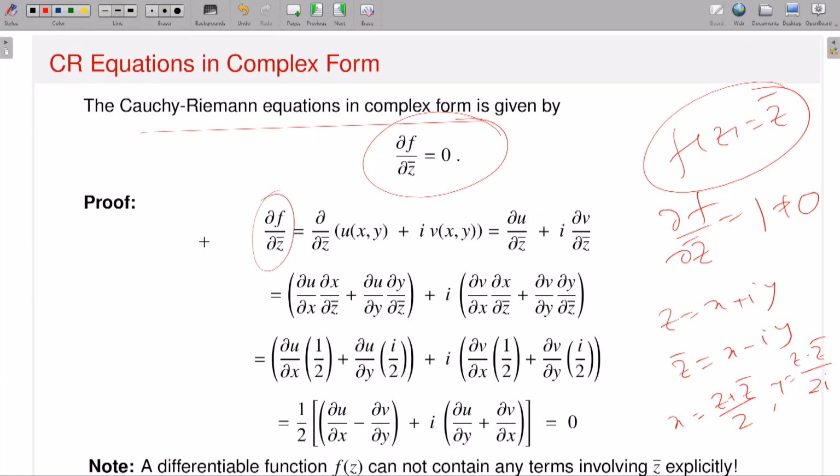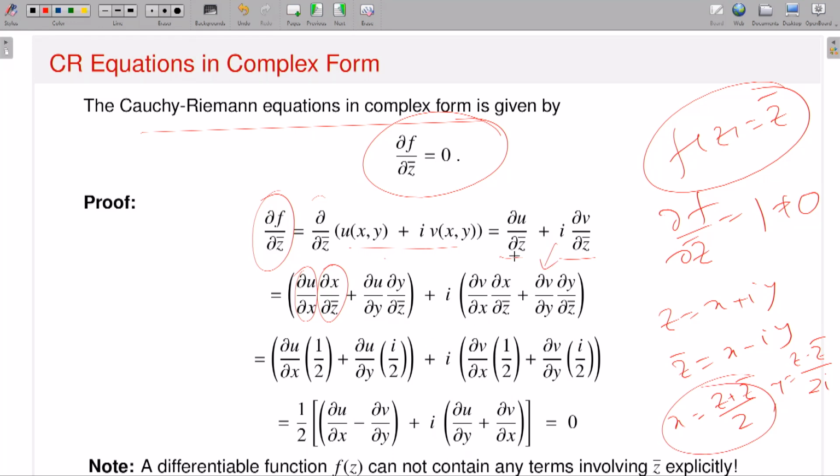So del f del z bar is nothing but del del z bar of u plus iv, because f is of the form u plus iv. So this is del u del z bar plus i times del v del z bar. Now as I said, I can write x in terms of z and z bar, and y in terms of z and z bar. So by chain rule, this is del u del x del x del z bar plus del u del y del y del z bar. Keep del u del x as it is, but del x del z bar you can easily calculate using this formula. So this is for one and this is for this one.